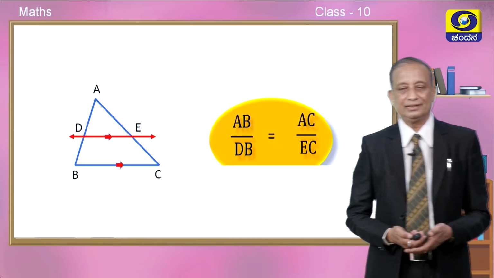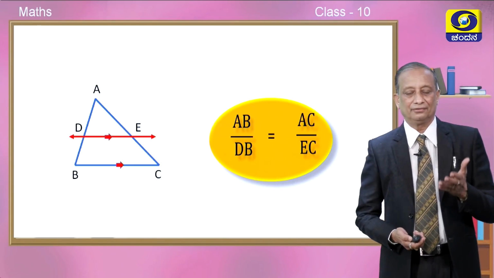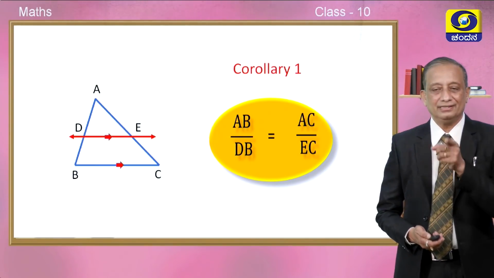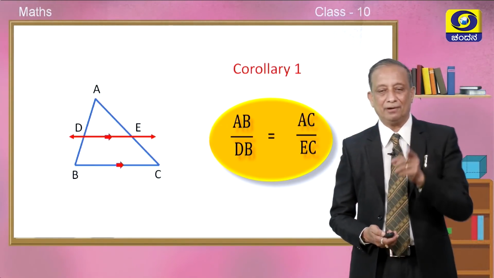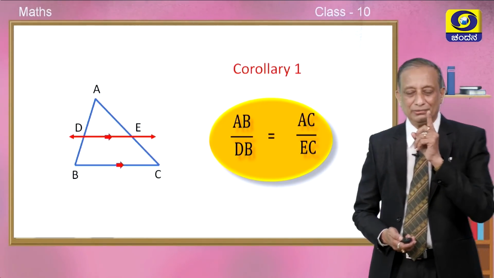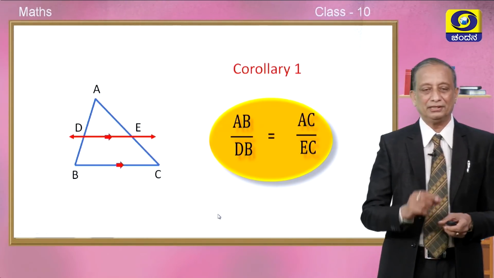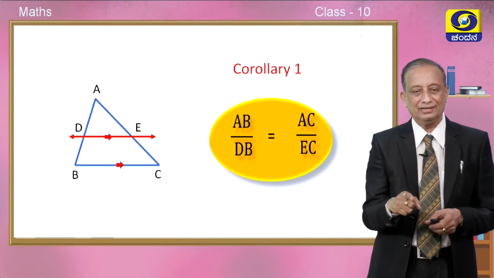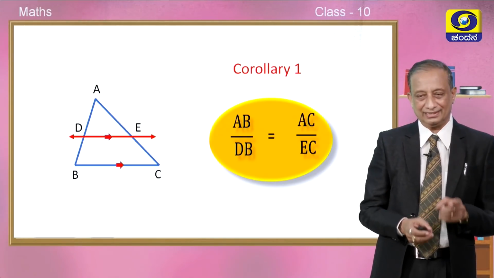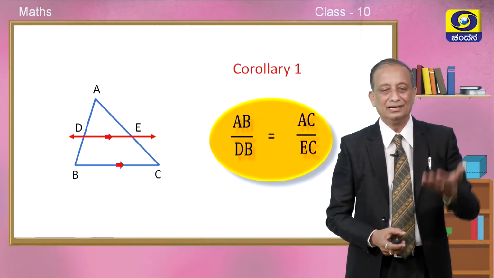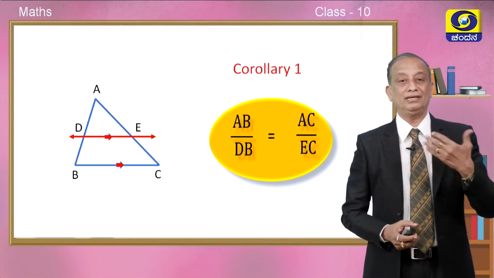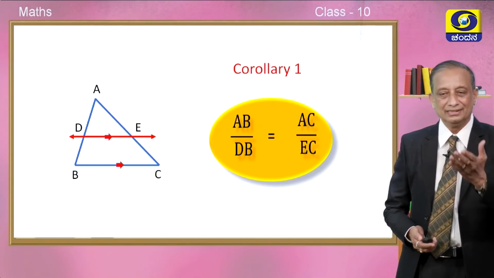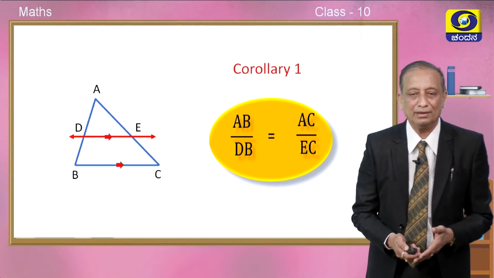Yes. Now, children, see here. In the same figure, what we have understood from the corollary number 1 is AB upon DB is exactly equal to AC upon EC. So, I would like to bring it to your knowledge once again for your information. If AB is twice the length of DB, then AC will be twice the length of EC. This is the meaning. Or in general, if AB is m times DB, then AC will be m times EC only. This is the meaning of the corollary number 1.